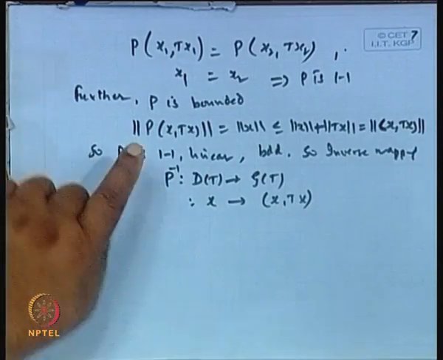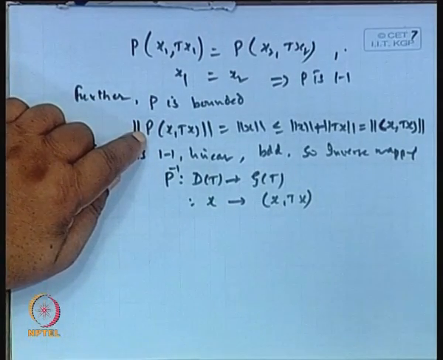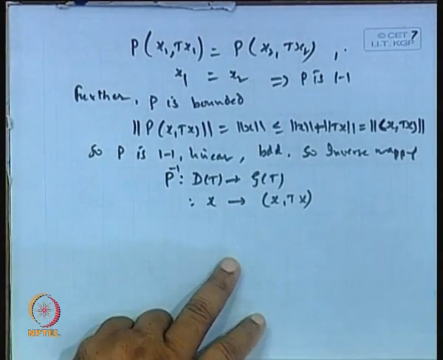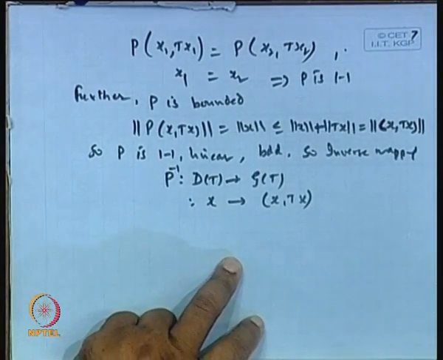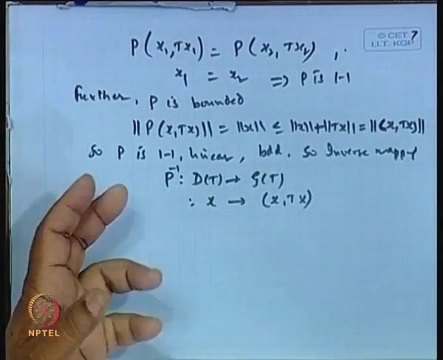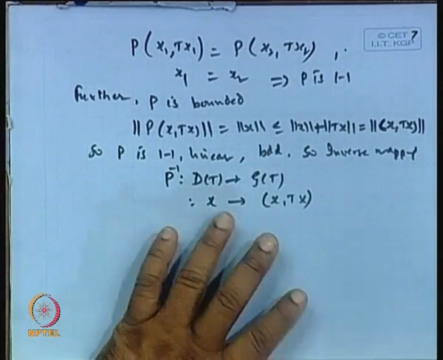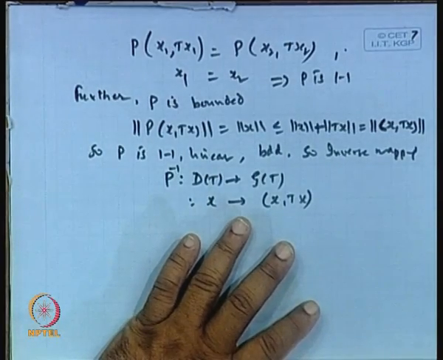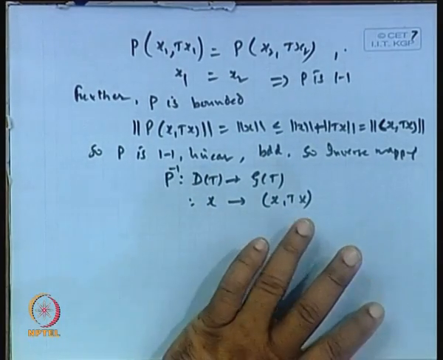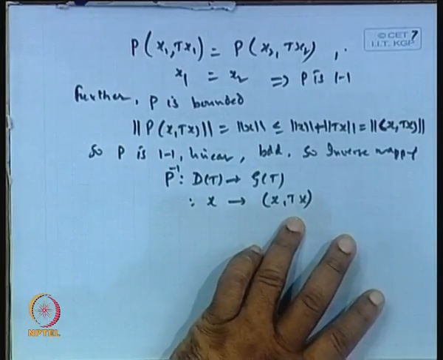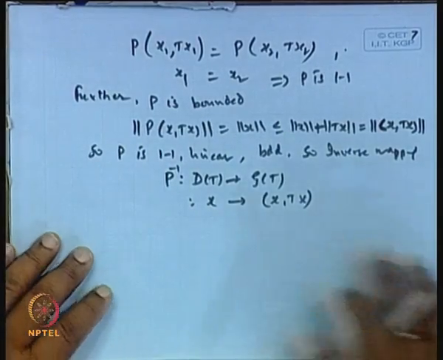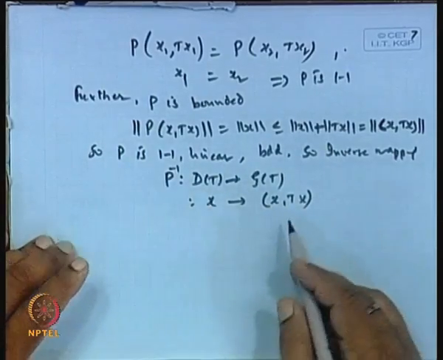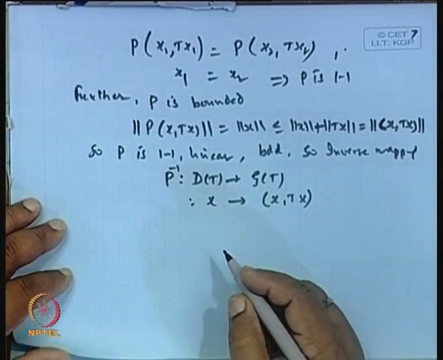So, what is given is that operator P from Banach space to Banach space must be an open mapping. Open mapping means it sends open sets to open sets. Here these are all Banach spaces, so we can apply the theorem.